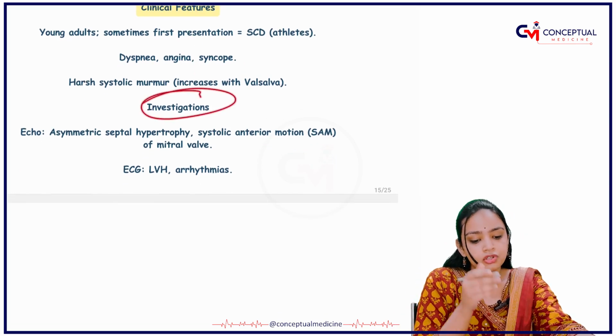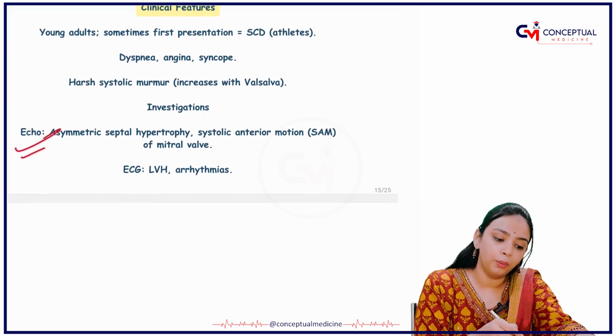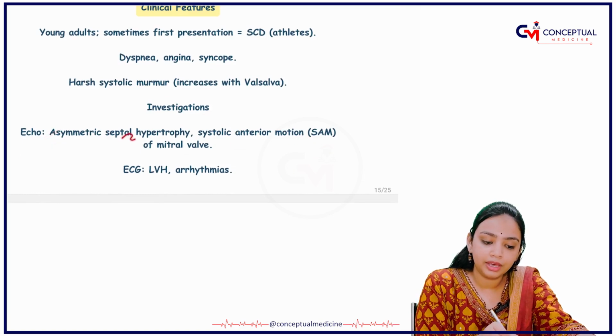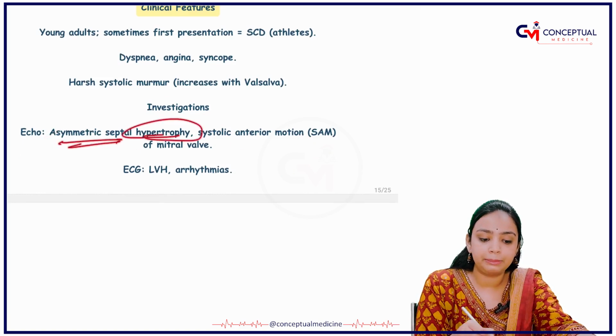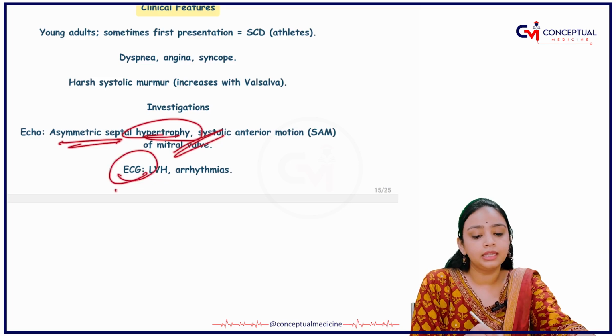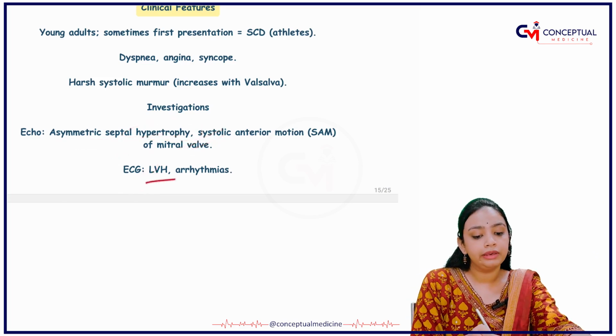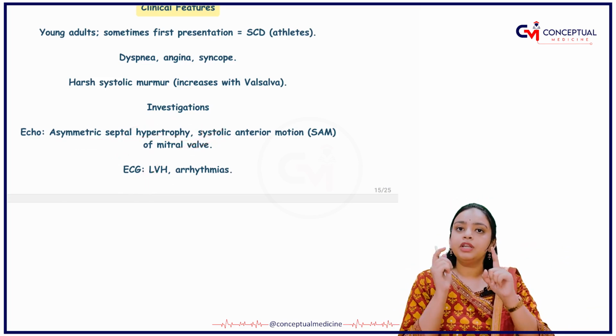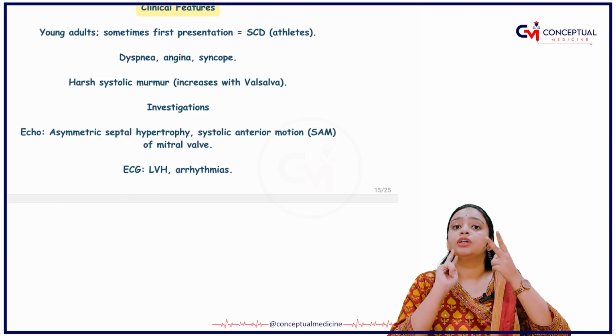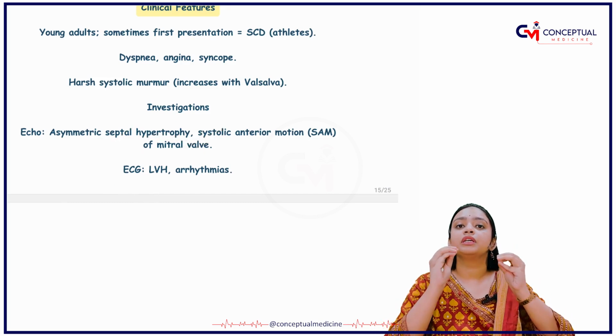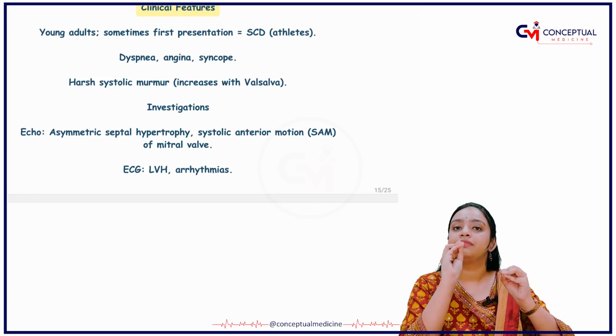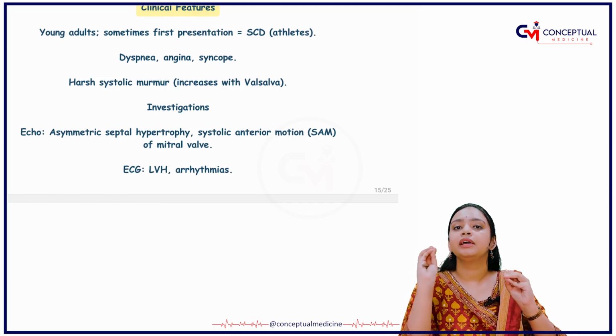Okay, investigations that you will order. First one is the echo. In the echo, you are able to see asymmetrical septal hypertrophy, and in the ECG you are able to see left ventricular hypertrophy. We have two disorders, dilated and hypertrophic. In both we have seen that there is involvement of the left ventricle.